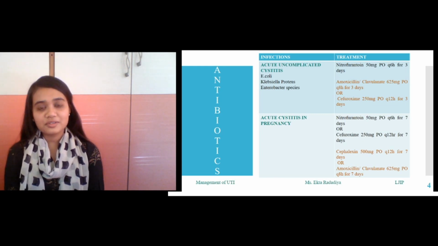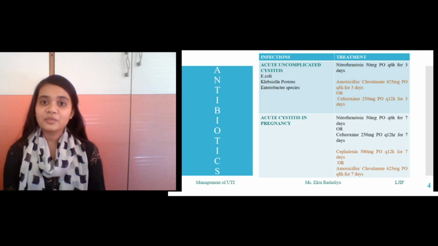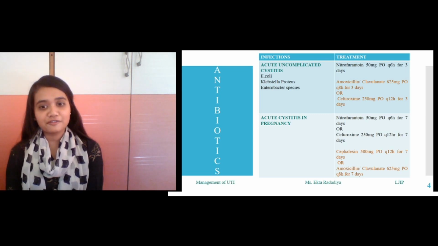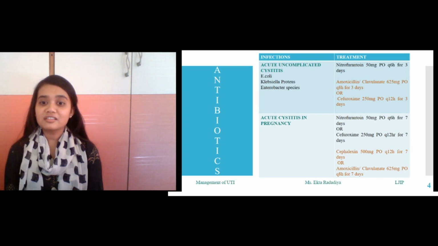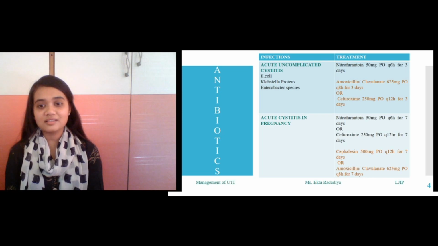Next is acute cystitis in pregnancy. In these conditions, nitrofurantoin and cefuroxime are prescribed at different doses, and alternatives include cephalexin and amoxicillin or clavulanic acid.